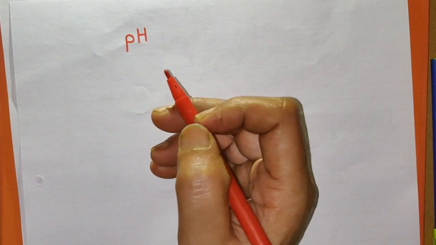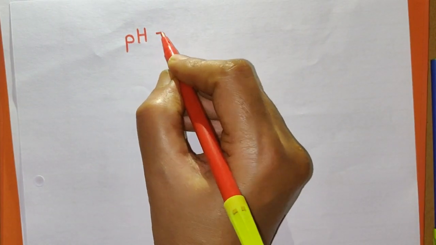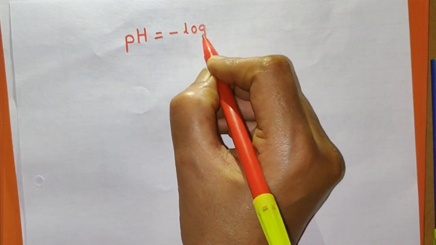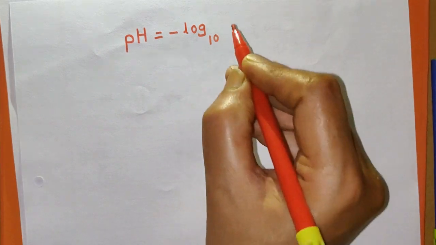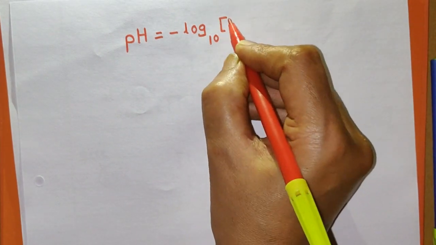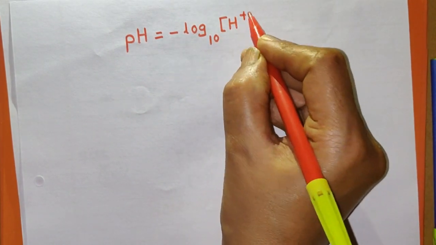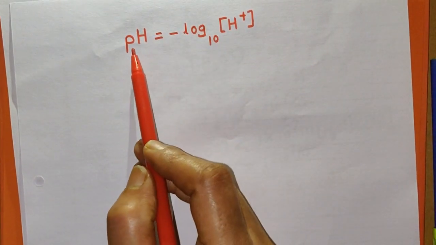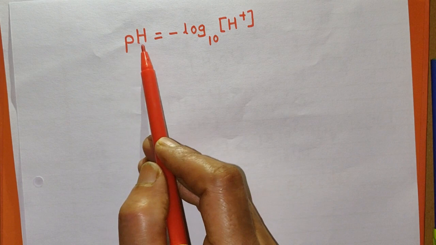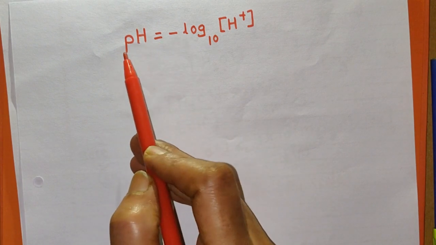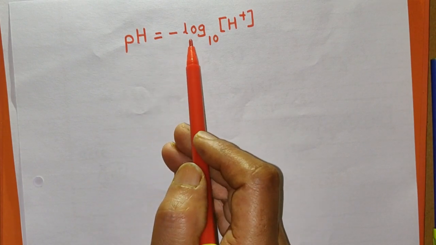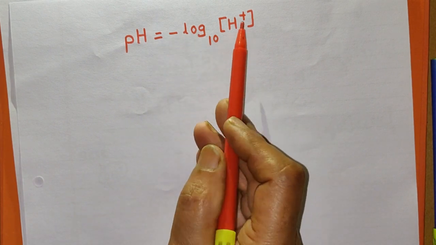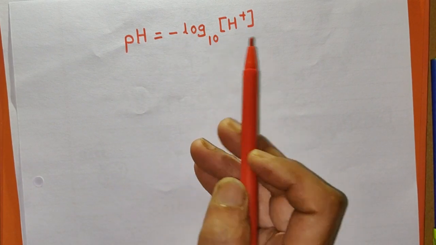And how is it measured? It is given by the negative logarithm to the base 10 of the molar concentration of H+ ions. Remember, pH is power of hydrogen, and it can be calculated by using this formula: minus log of the concentration of H+ ions to the base 10.